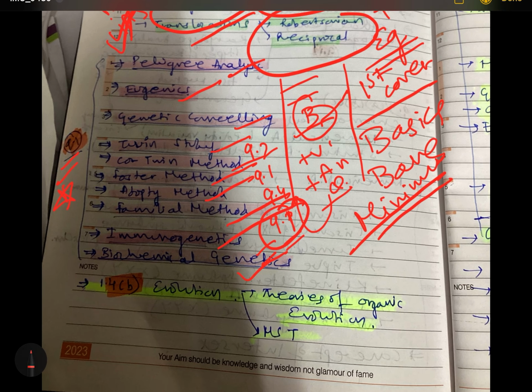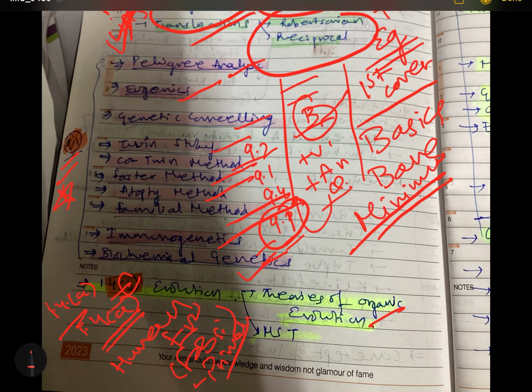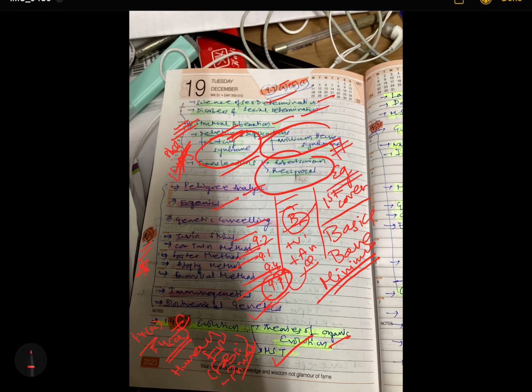So after 9.1, we'll be dealing with 1.4b. 1.4a would be covered in human evolution, when I'll be dealing with the human evolution fossil part, which will be covered after, along with primatology. So for right now you can avoid 1.4a, you have to be with 1.4b: evolution, theories of organic evolution and modern synthetic theory.